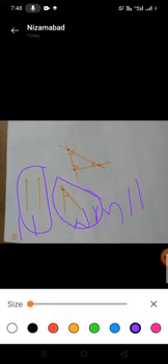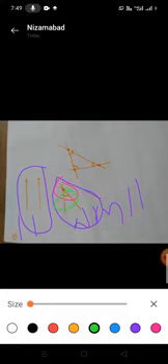For example, this one is a railway track. So when two lines are intersecting at one point, here, that is called the vertex. This one is the angle. So intersecting at one point means, at that time, the intersection is called the angle.